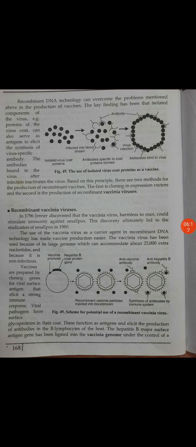But in the production of vaccines, some problems are there. For example, some viruses do not grow in tissue culture. We have to grow the viruses for the production of vaccine. But for example, hepatitis B virus can't grow in a media.